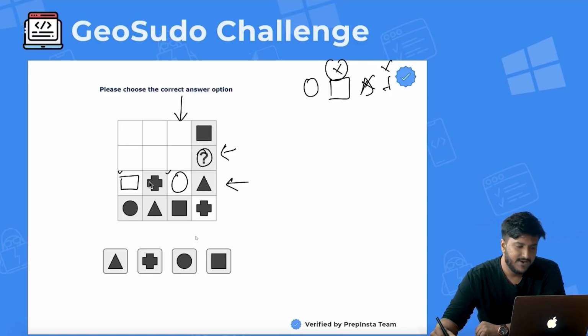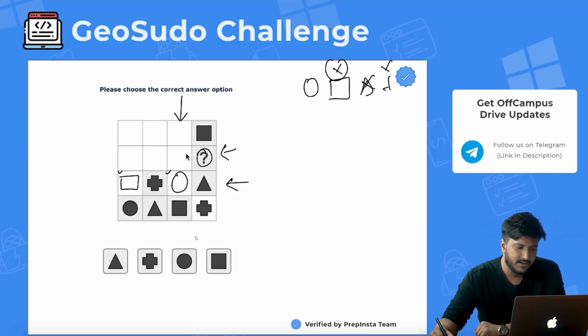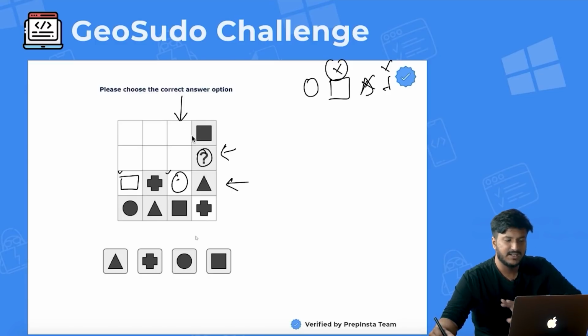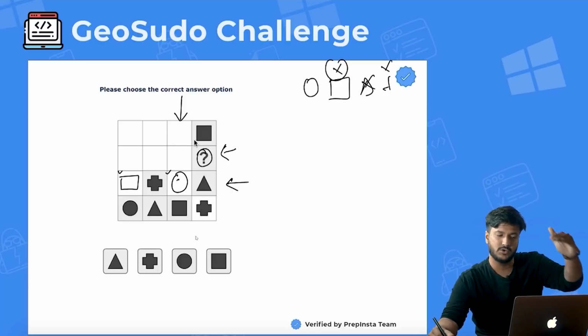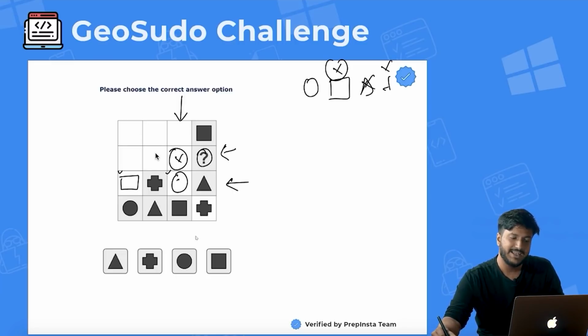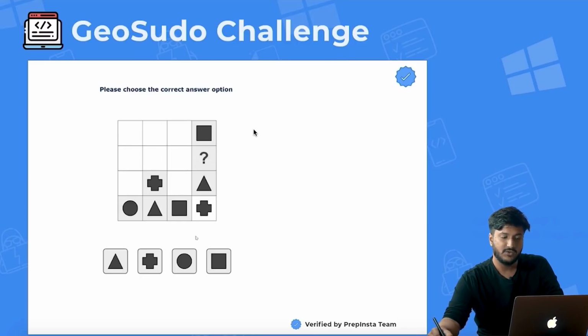If you go further, rectangle has come here, circle has come here, and again rectangle has come here. You can solve each one as you go ahead. Maybe somewhere you will not be able to figure out a particular cell, and you may need to figure out another one first. So things like that. Now this is very easy.